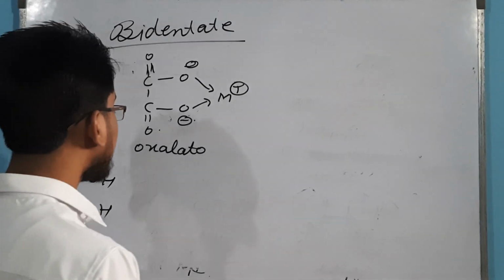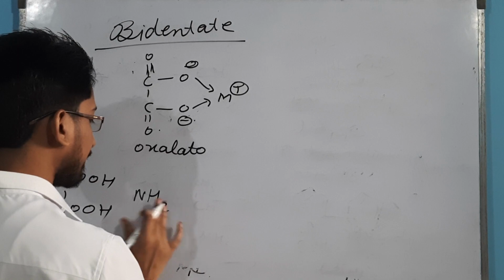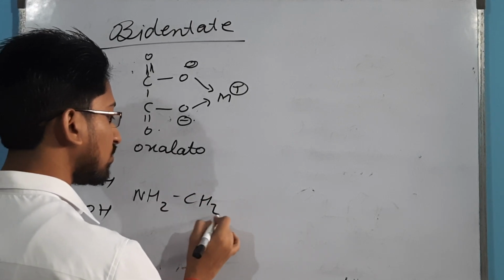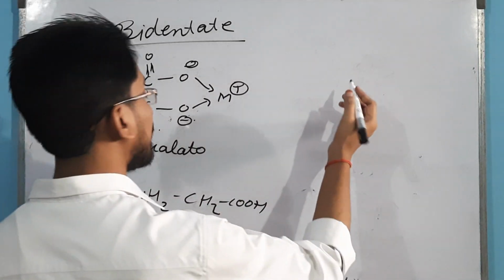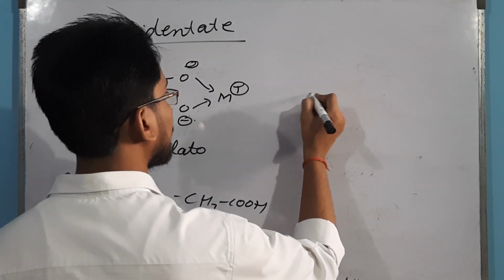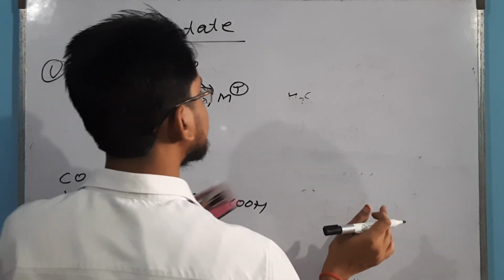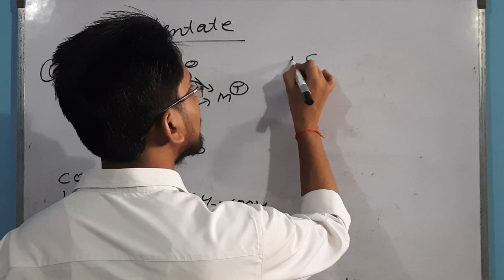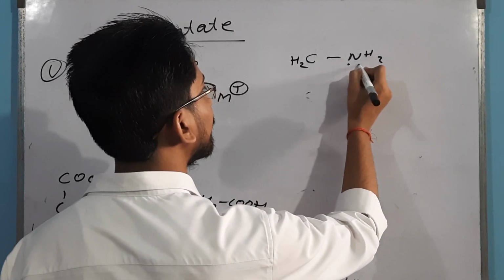Now the other is your glycine. Glycine you all know, NH2, CH2, COOH. So while drawing the structure, you will draw CH2, CH2. This is your NH2.